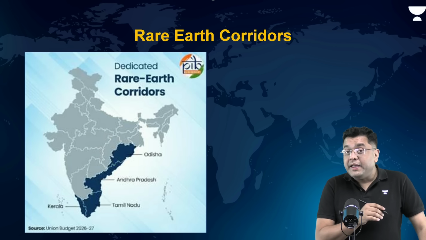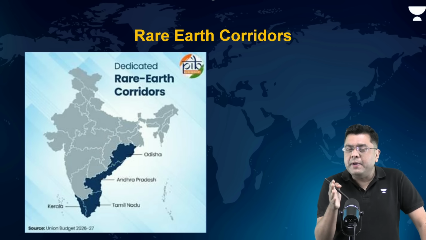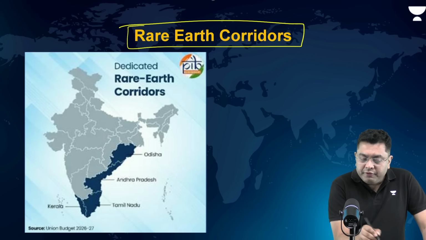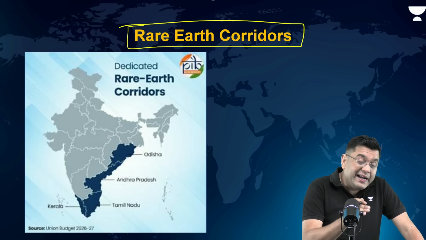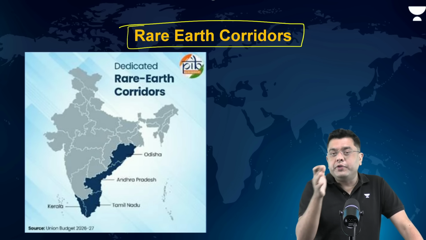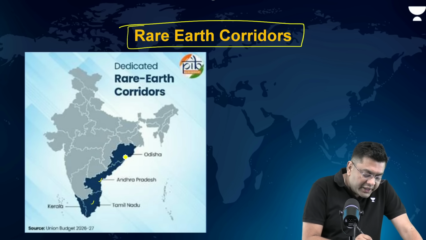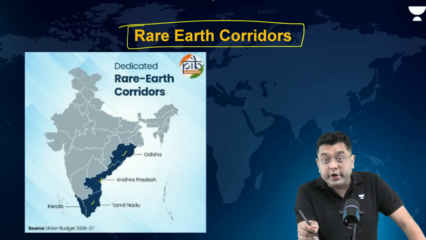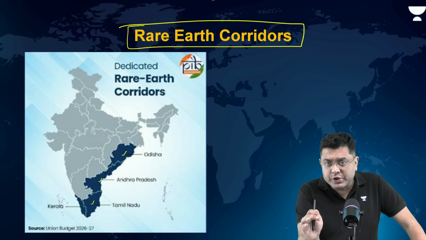This year, in the budget, the finance minister announced the rare earth permanent magnet mission and also the rare earth corridors. Where these rare earths are found in greater quantity, there a dedicated refining, exploration, and end to end process is sought to be developed. So, from Kerala, Tamil Nadu, Andhra Pradesh, and Odisha, all of them are a part of the rare earth corridor. Okay, this is important for prelims examination.